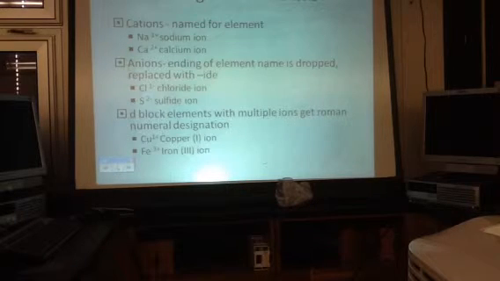So for negative ions, we change the ending. We go to an IDE ending. So a neutral chlorine atom, when it gains an electron, becomes a chloride ion. And that IDE is really important. When sulfur, neutral sulfur atom, gains electrons, it becomes a sulfide ion. The metals that have multiple ions have some special rules, and we'll talk about those in a second. Let's go to the board.